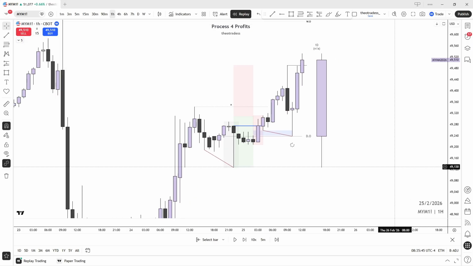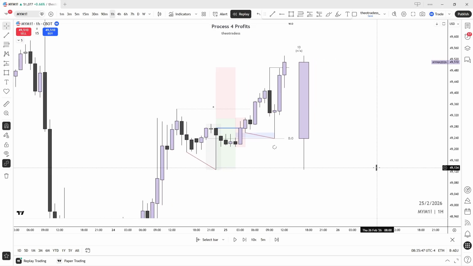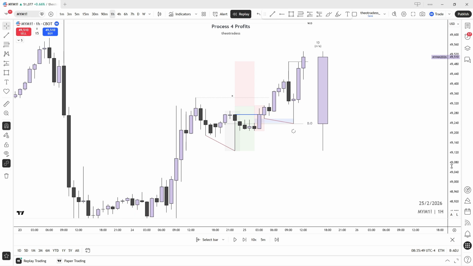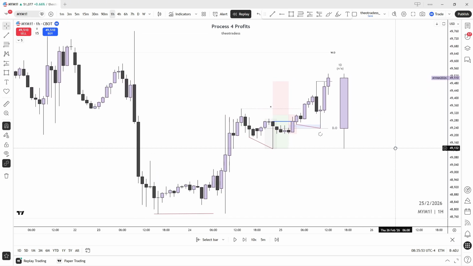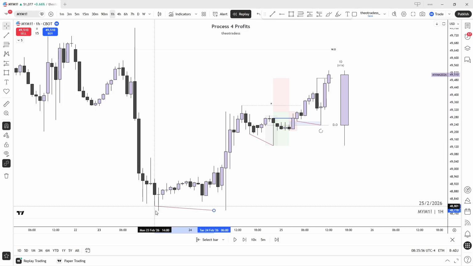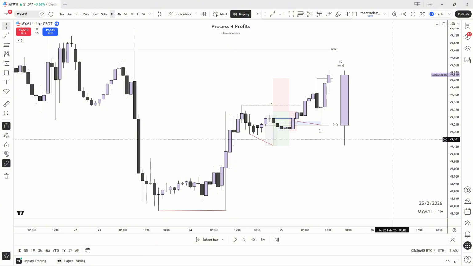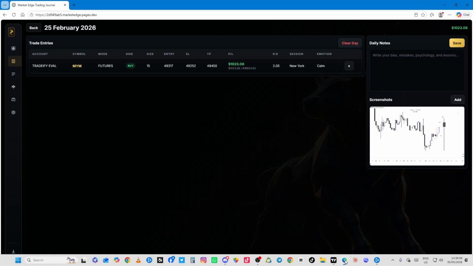So when you're gonna look back at your trades, this is how you become profitable. You go look at your winners. How do your winners look? When you go look at your winners, you can see, okay, this was very nice structure. I need to look at this pattern and repeat it all the time. So you need to get as much information on your screenshots as you possibly can.